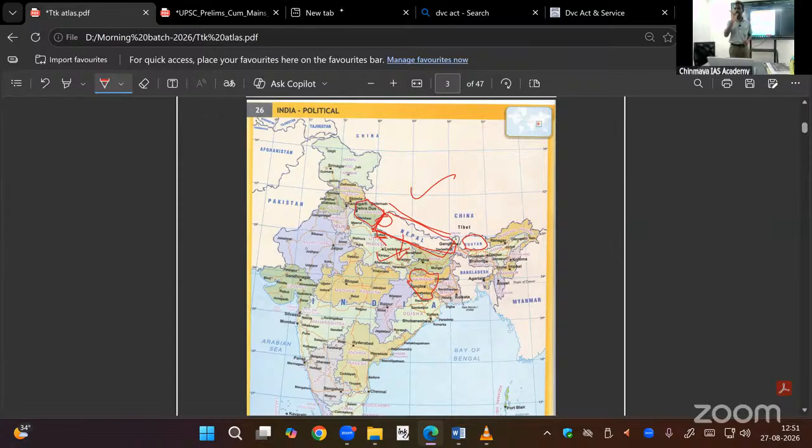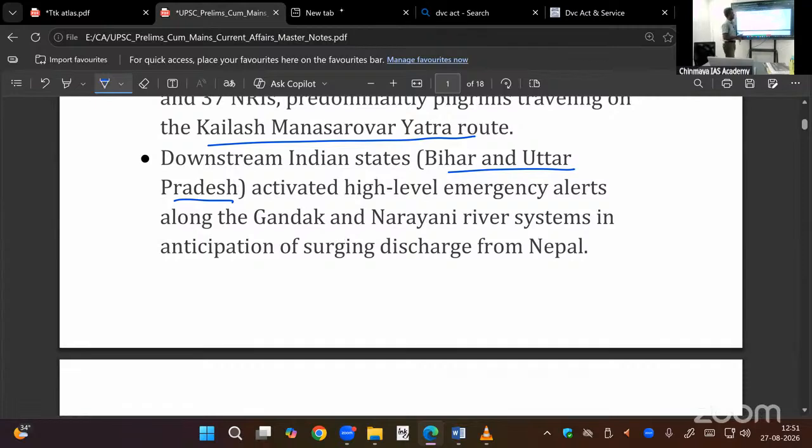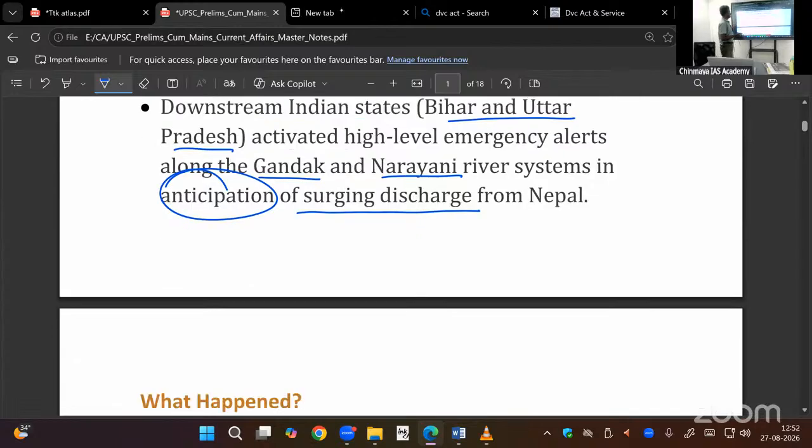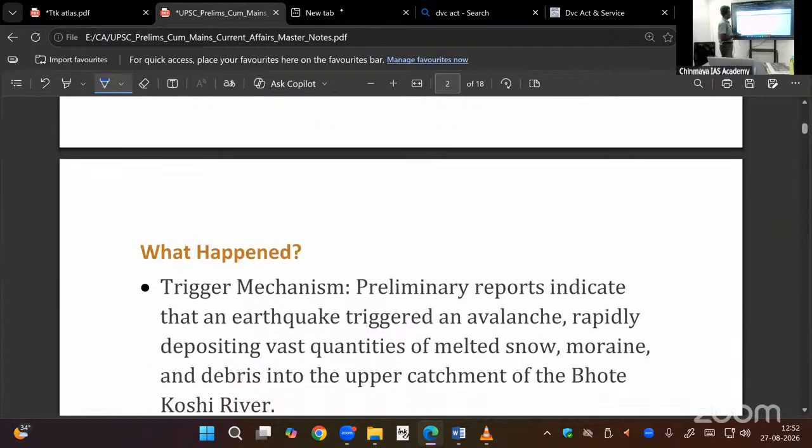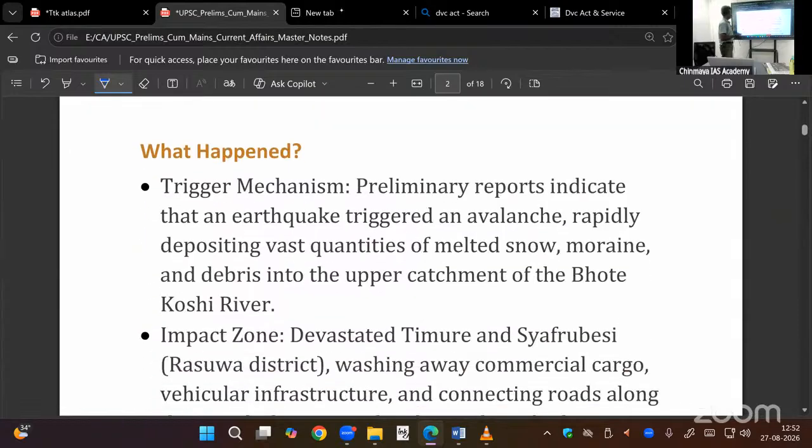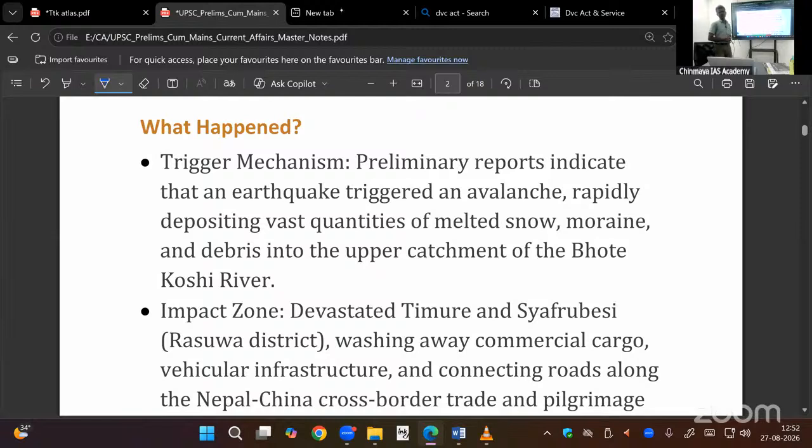All these border issues are because of colonial rulers. They did not demarcate the border properly. That is the problem. Anyway, it is a buffer state, so we are giving a helping hand. I told you about the Gandak-Narayani river system. Surging discharge is anticipated; we are expecting floods in this. So we are giving disaster management support.